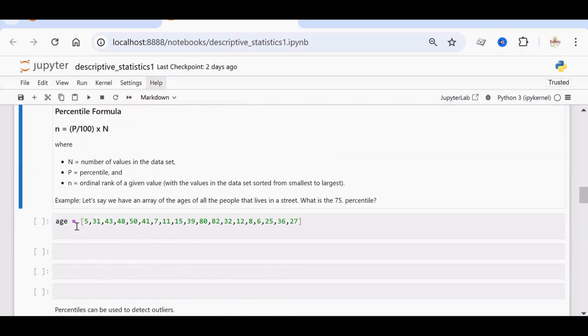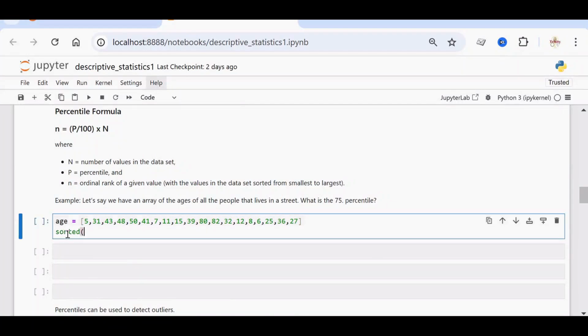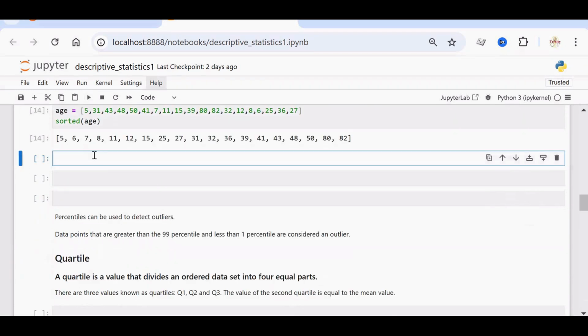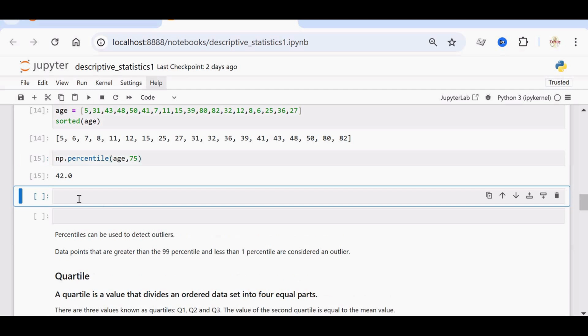Let's take this example. It contains a list of ages of people who live in a particular street. Now we need to find out the 75th percentile. It is not in ascending order, so we will just sort it first. Sorted of age. So it is sorted in ascending order. To find out the percentile, we can make use of NumPy's percentile method. It takes 2 arguments. The first argument is the list itself, age, and the second argument is the percentile to be found. So if you want to find out the 75th percentile, you can pass it as the second argument. So here 42 is the value for the 75th percentile.